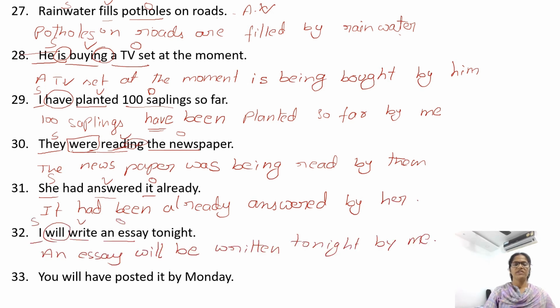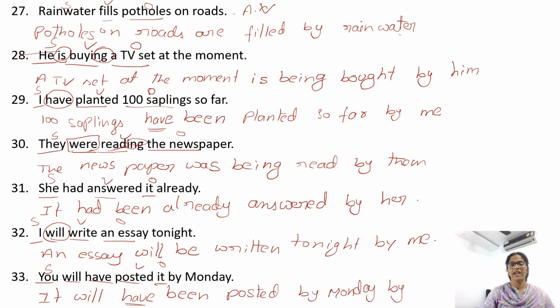You will have posted it by Monday. Posted verb, you subject, it object. It, you have will, it will, you have also, write that also down. It will have been. After have, has or had, we need been. It will have been posted by Monday by you.